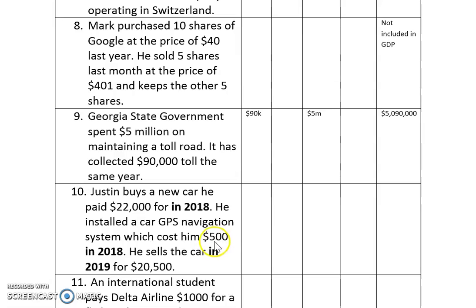The GPS, when he bought it, when it was new, it was actually counted under consumption in 2018, but now we are in 2019. Well, how about he sells his car, in total, the car and the GPS for this amount of money. Well, that is a car exchanging hands. It's not new for 2019. So because of that, it's not going to affect GDP in 2019. Do you get it? Well, as long as it's a used product, it's not going to be counted.